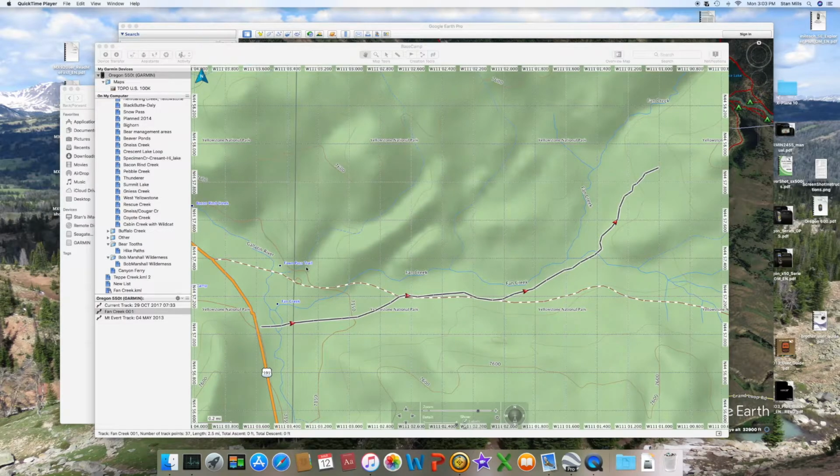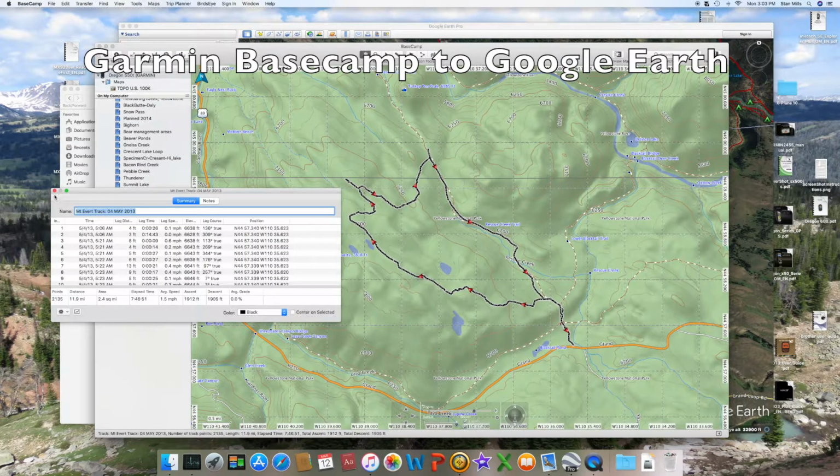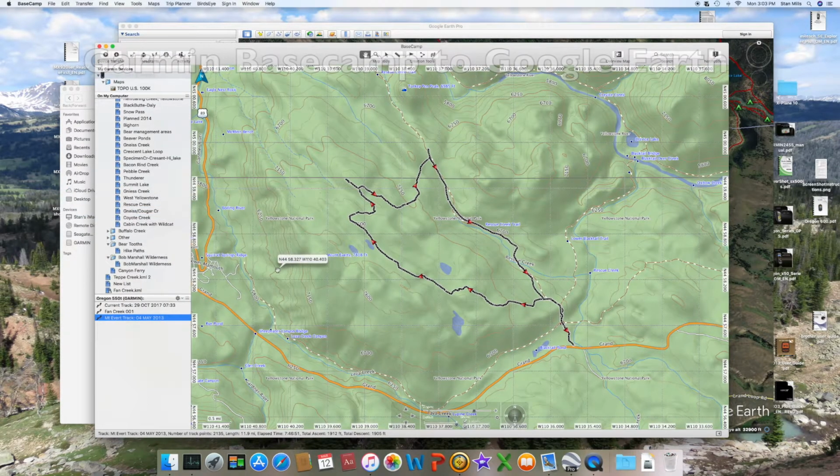Now, let's say we have a route or a track recorded on our GPS, and we want to transfer that to Google Earth. Here's an old one I've got on there already, Mount Everett. There it is right there in Yellowstone National Park.